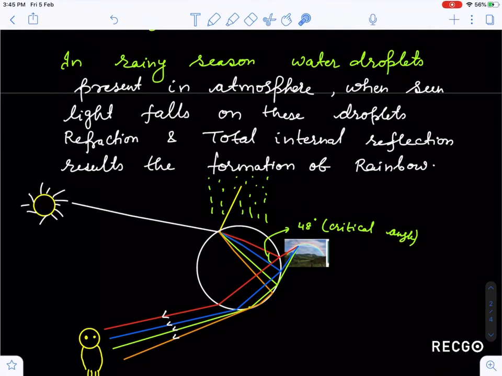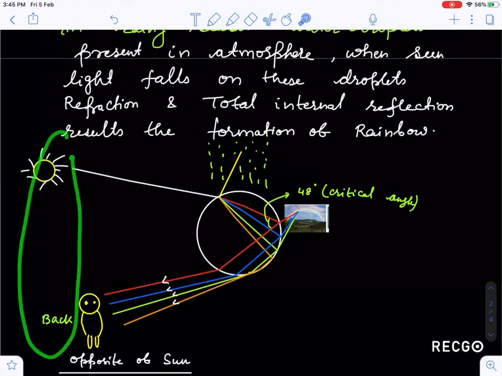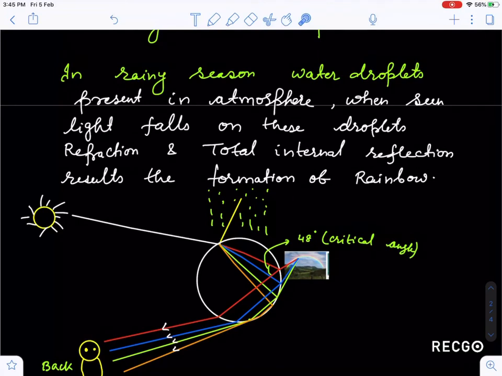Now guys, I will help you understand why a rainbow forms when you see it in the sky or when you are near a fountain. The necessary condition is that the sun is at your back side. Suppose this is your back side and this is your front side. So the sun is at your back and water is falling on the side you are facing. These are actually raindrops which are falling, guys. In order to make you understand, I have taken one raindrop and enlarged it.